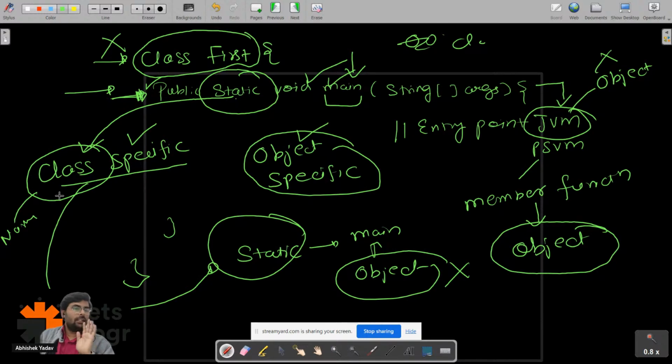Okay. Everyone is clear? When I talk about the static keyword again, I will discuss this public static void main again when I do the practical implementation. Then you will get a clear idea. But the high level idea is clear, guys. Please write in the chat if it is clear. Anyone has any doubt? They can write in the chat, I can discuss. No one.